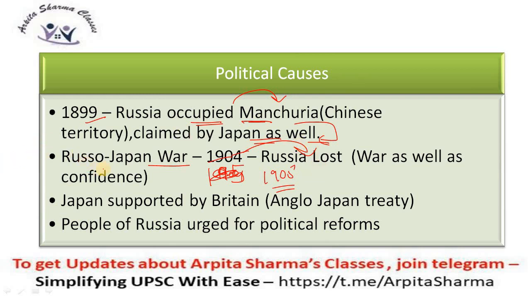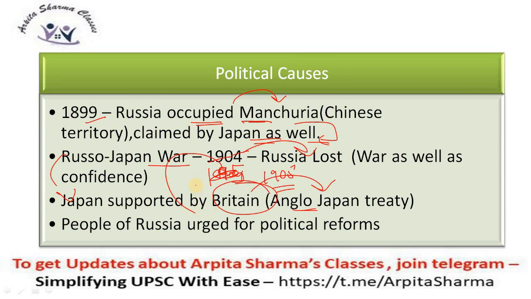And you must be wondering, why did Russia lose? How did Russia lose? That is because Japan was supported by Britain, as per the Anglo-Japanese Treaty. If you have read about it in modern history, then it's well and good. Otherwise, I'll explain the treaty in detail when we discuss the world wars or the French Revolution. So Japan was supported by Britain, one of the most powerful and imperialistic nations at that time, and thus this led to the loss of Russia